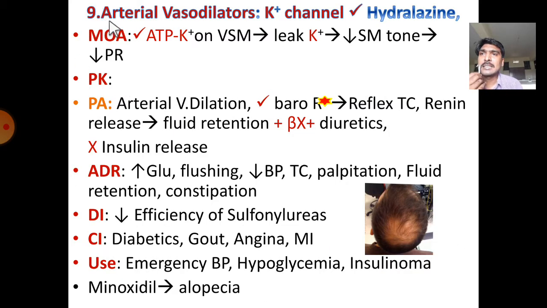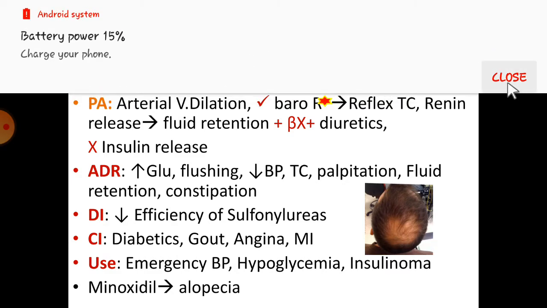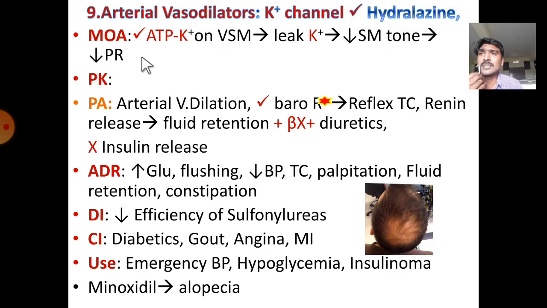So our next classification: arterial vasodilator, potassium channel activator, that is hydralazine. Their mechanism of action is they activate ATP sensitive potassium channels on vascular smooth muscle. This causes leakage of potassium from the intracellular space to the extracellular fluid. So this causes hyperpolarization of the cell. This leads to reduced smooth muscle tone. This leads to reduced peripheral resistance.